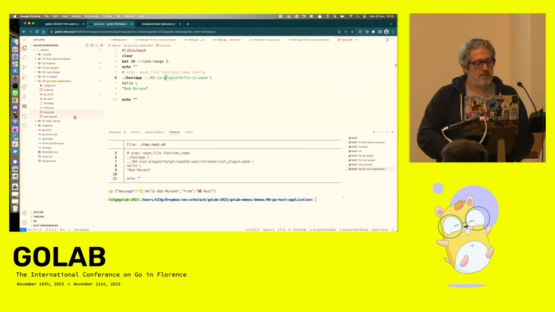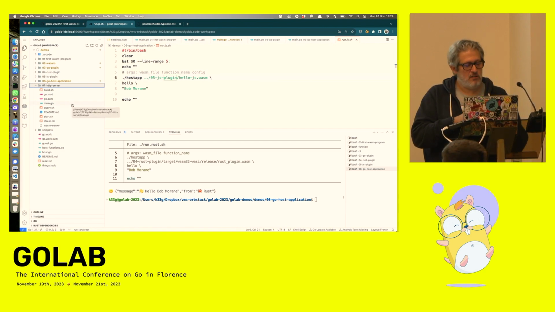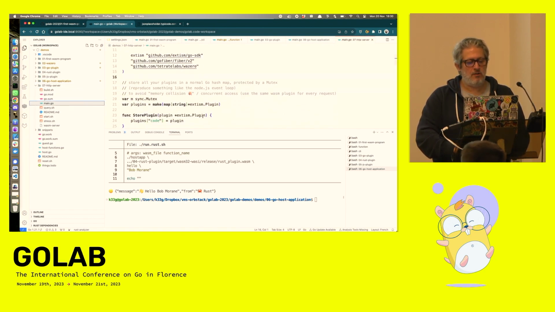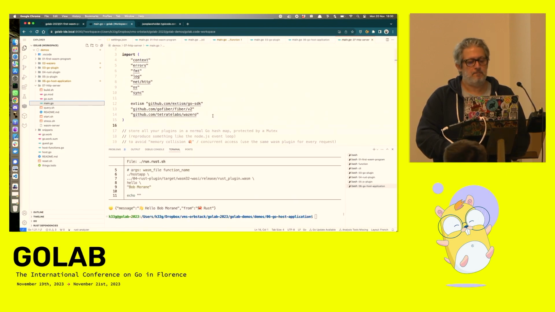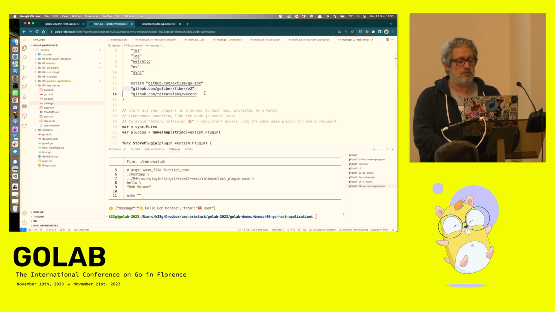Now, I don't finish with the demonstration. My favorite use case, a kind of addition with WASI, is to create a small HTTP server to serve WASM plugins. So I did a small example. I will provide all the source code at the end. Okay. So I used Fiber, but you can use what you want, in fact,